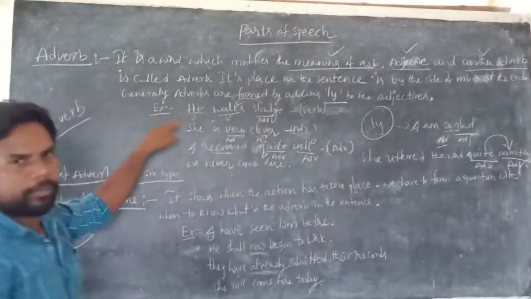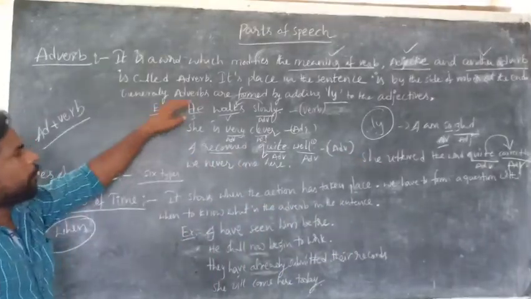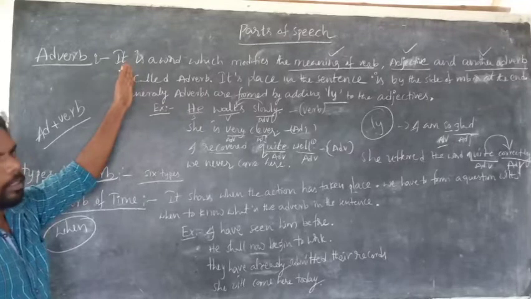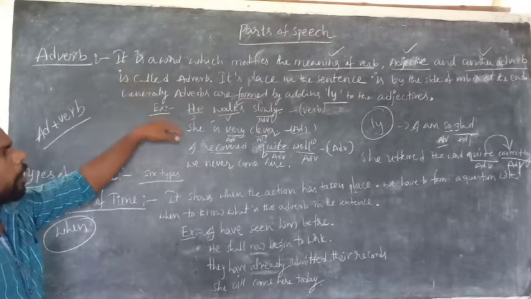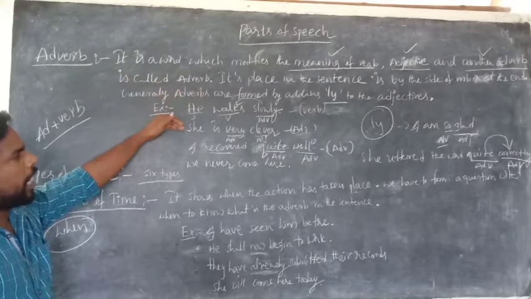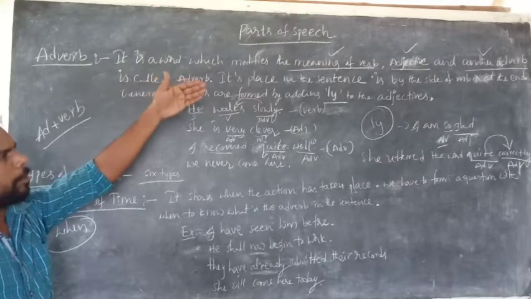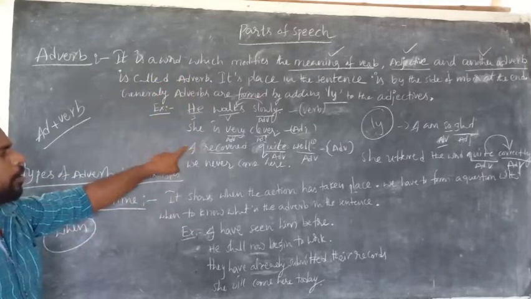Adverb here. Is it clear? A word which modifies the verb is called an adverb. A word which modifies the meaning of an adjective is also an adverb. A word which modifies the meaning of another adverb is also called what? Adverb.